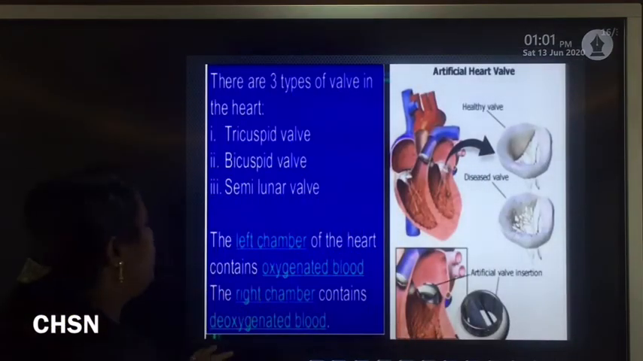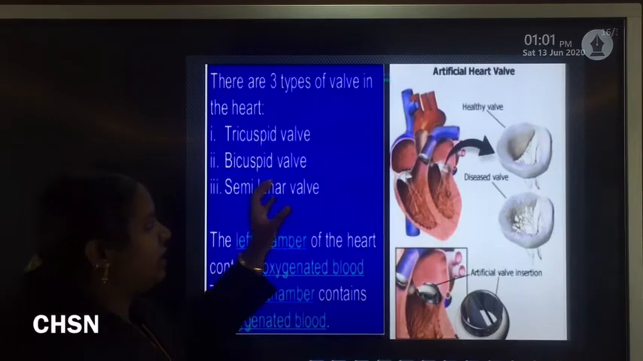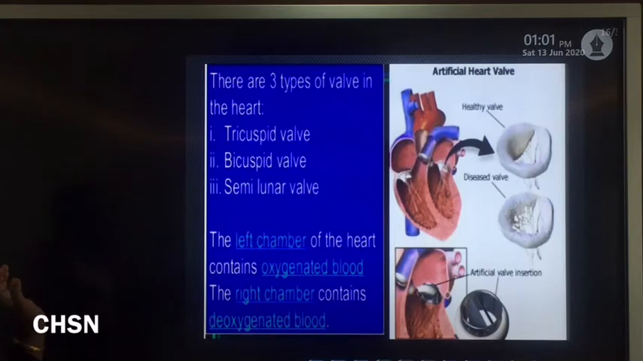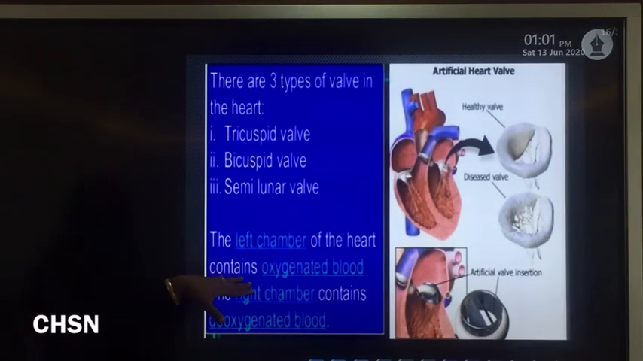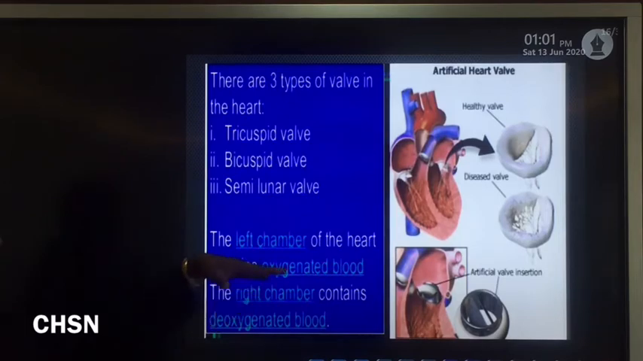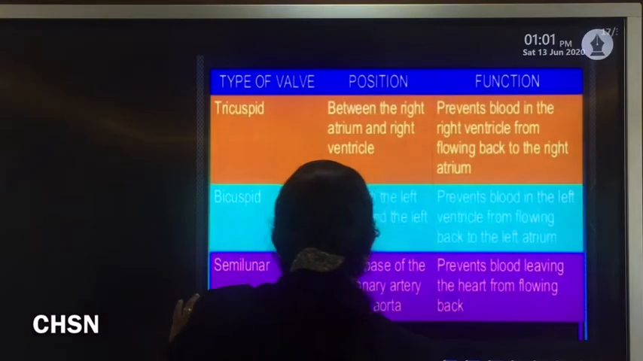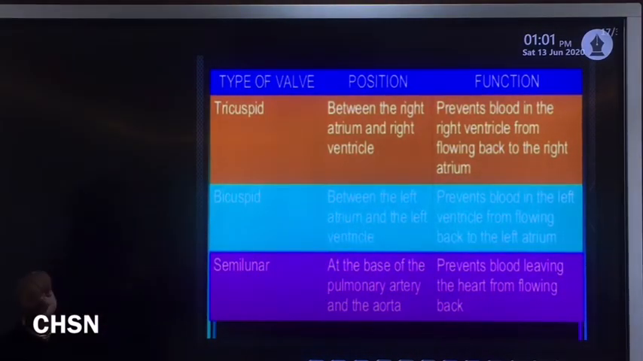Three types of valves are there: tricuspid, bicuspid and semilunar valves. Look at the figure. The left chamber of the heart consists of oxygenated blood, and the right side consists of deoxygenated blood. The figure shows the position as well as the function of each valve.